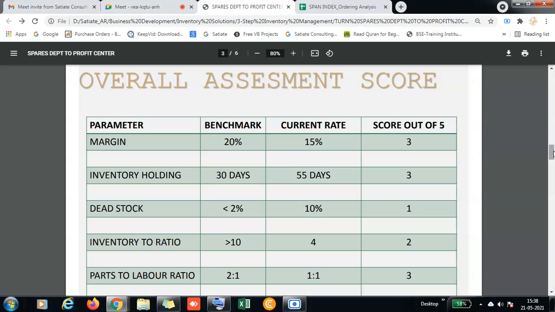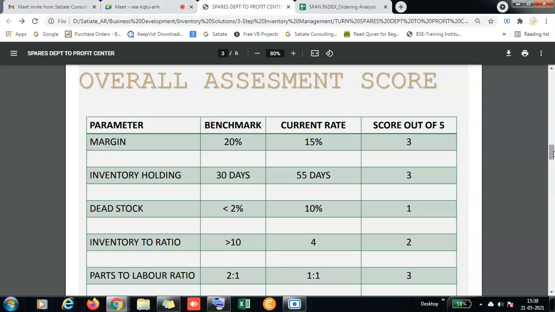So what I suggest here is, why don't you go for one single assessment where you will come to know which are the areas we can take up on a priority basis, start implementing, and generate good results. But for me, the first thing is the parts audit also has to be done. Definitely, definitely. The parts audit has to be done.